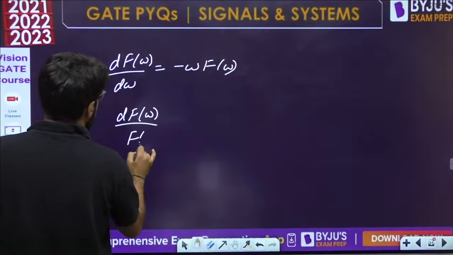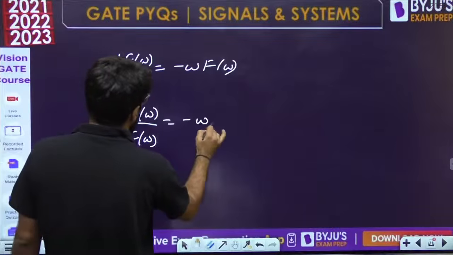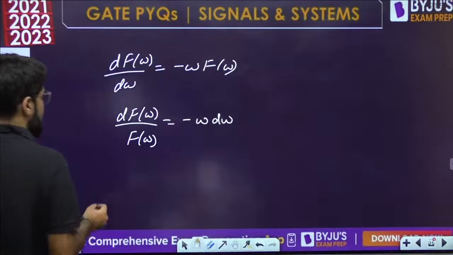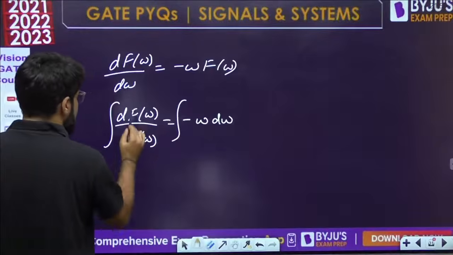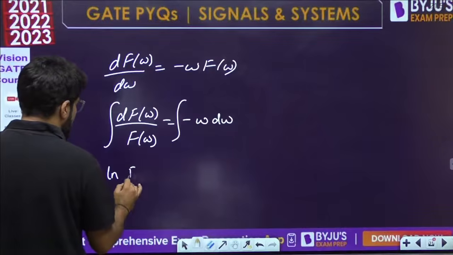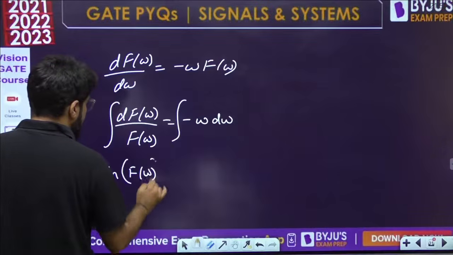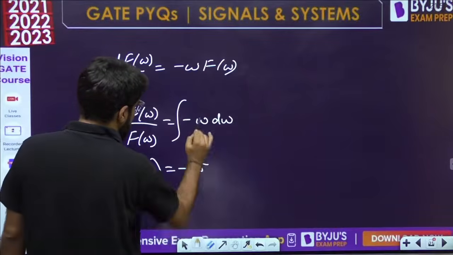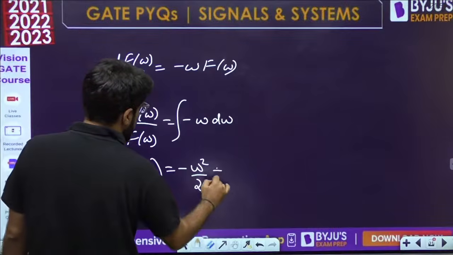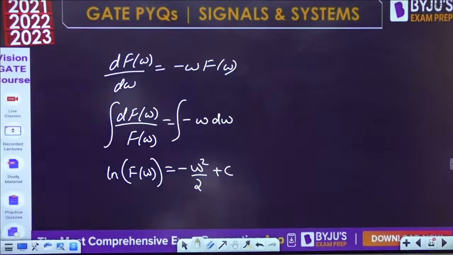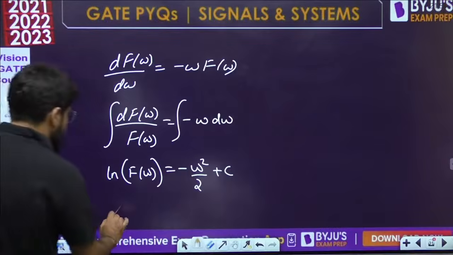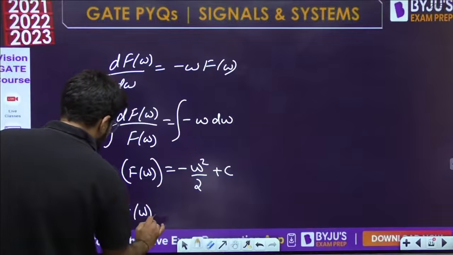dF(omega) divided by F(omega) is minus omega d omega. Integrating both the sides, integral of dF upon F is ln F(omega), which is equal to minus integral of omega d omega, that is minus omega square by 2 plus constant. So what is the value of F(omega)?